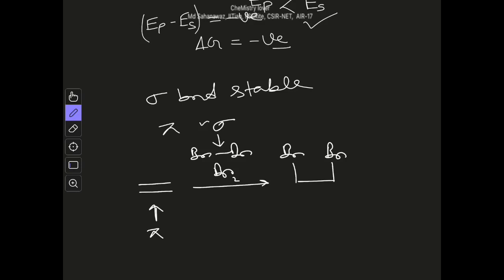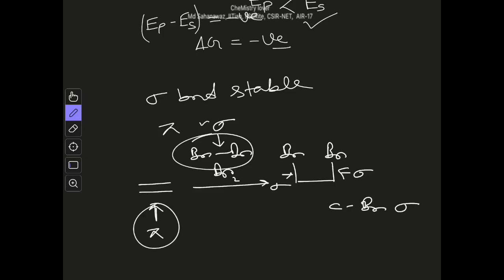This sigma bond is not that strong and this pi bond inherently is not that strong, but we are now forming two sigma bonds, this one and this one, which are strong. The C-Br sigma bond is strong compared to the bromine sigma bond or the carbon pi bond, and that's why this reaction is thermodynamically favorable. So from the knowledge of bond energy we can say which reaction is thermodynamically favorable and which is not.